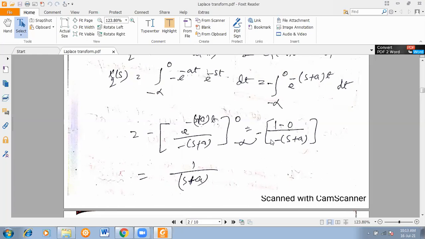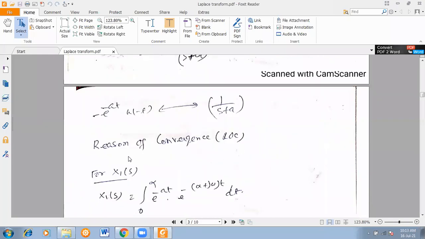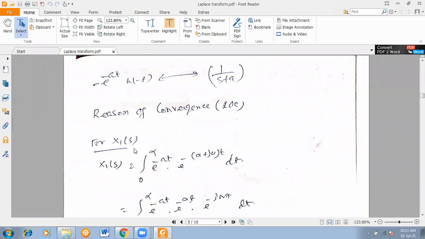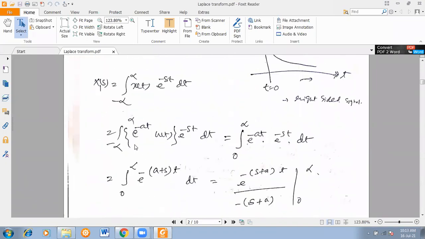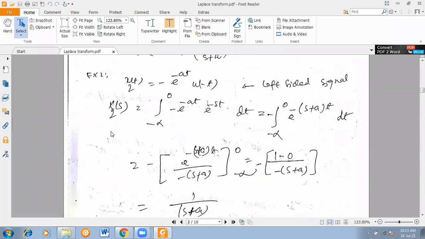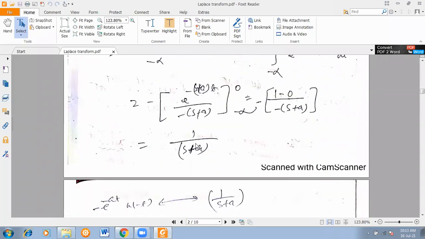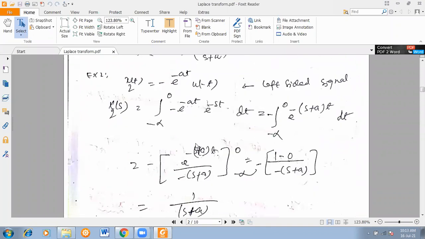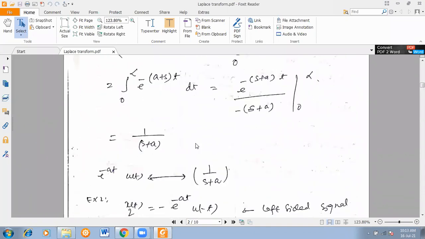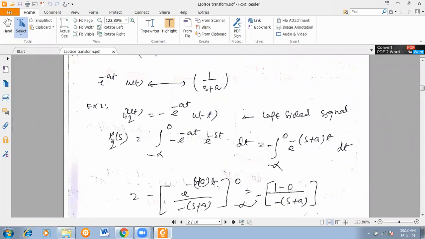Region of convergence. Okay, so that's our region of convergence, ROC. For x1(s), I am now describing in detail. Because for x1(n) and x2(n) we got x1(s) and x2(s), but we got the same result. But what is the condition for ROC? What is the ROC for this signal and what is the ROC for x2(s)? That you have to find out.